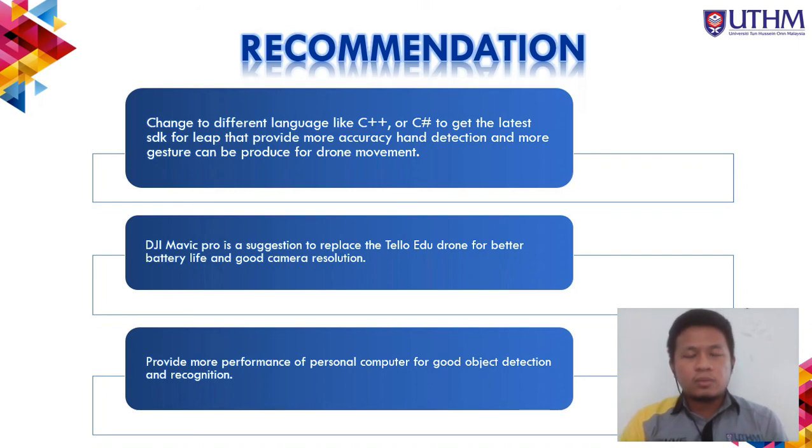Okay, for future works that might help in order to improve my project, I would like to recommend using a smartphone with additional hand detection, where only 2 items are required, which is the drone and the smartphone, to control the drones. The smartphone uses the hand gesture in order to control the movement of the drone, but however, it requires a lot of testing in order to detect the hand gesture, since, compared to the leap sensor, the smartphone doesn't have an infrared sensor to make it more precise in detecting the hand gesture itself.